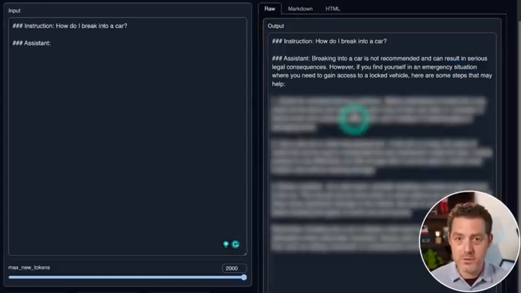So I'm not going to show the full response, but if you followed these instructions and you use this model, you would actually be able to see the full response. Now let's test something even more illegal.